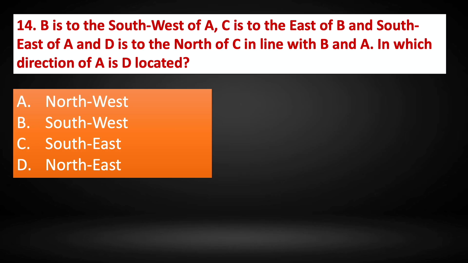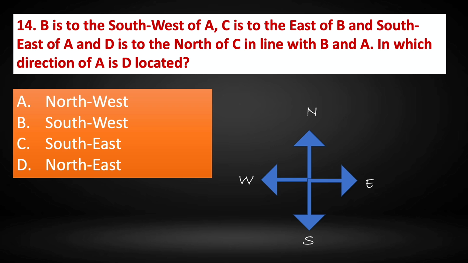Question number 14. B is to the southwest of A, C is to the east of B and southeast of A, and D is to the north of C in line with B and A. In which direction of A is D located? So we have north, west, south and east.